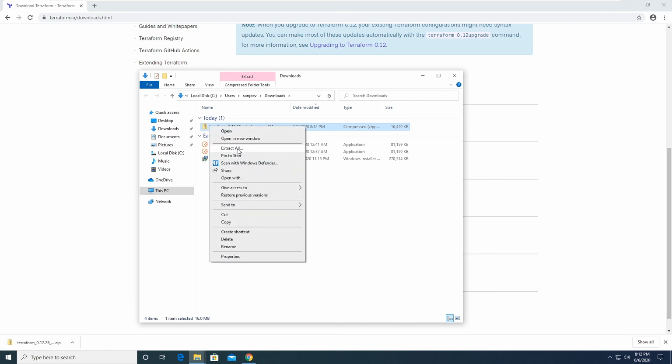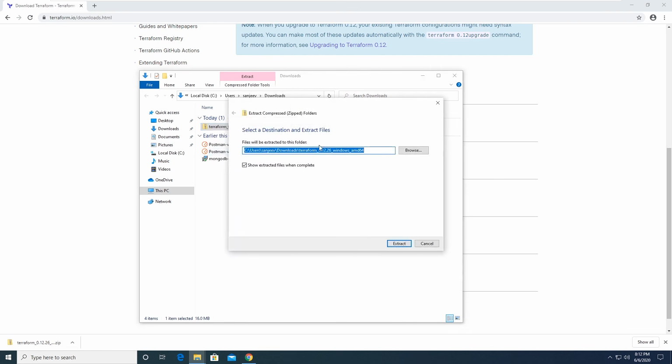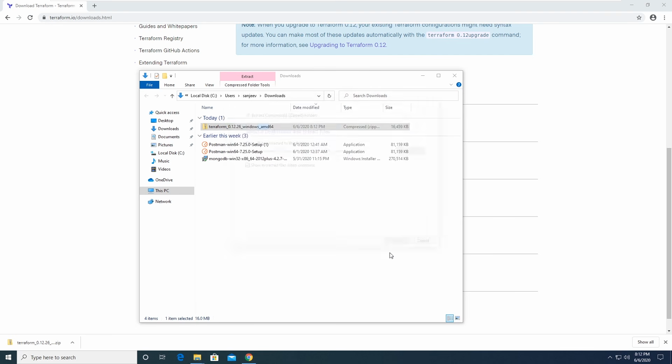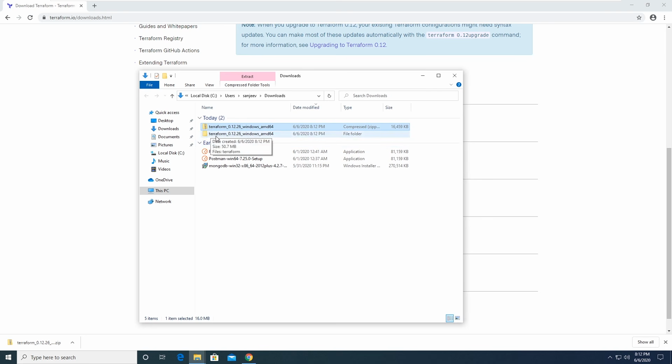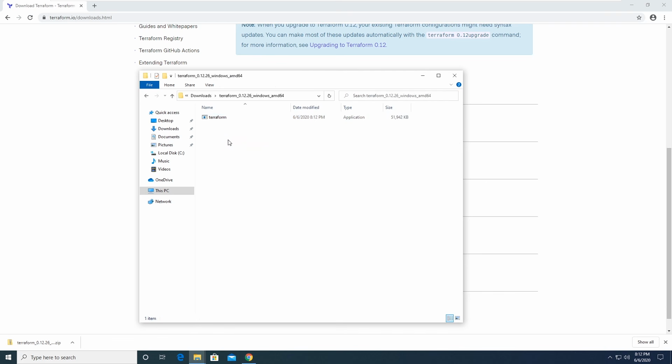So I'll just right click, hit extract all, and it's going to pick a location. So this is the default location. I usually just leave that be. And so we'll hit extract. It'll pop up in a new window. We can just close that out. But you'll see that right next to that zip folder is the new folder that we extracted. And so I'm going to go into there. And you'll see that we just have one file in here. And that's just the single executable file that Terraform needs to run.